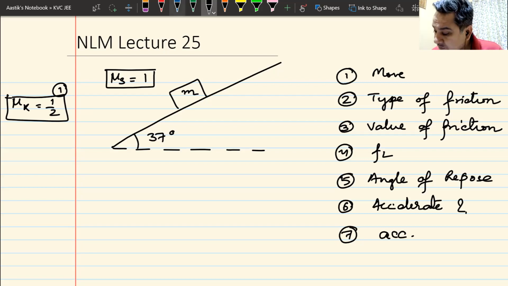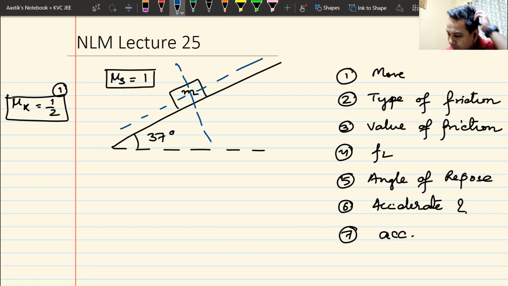Let us solve the problems one by one. Just draw these axes.